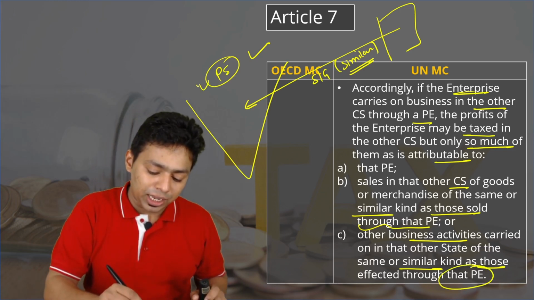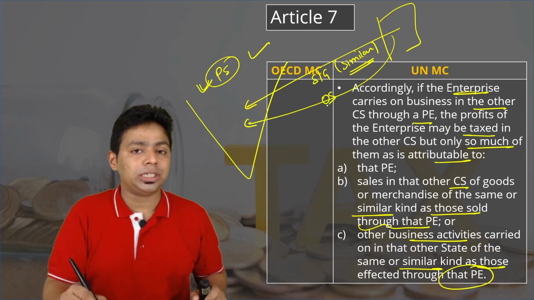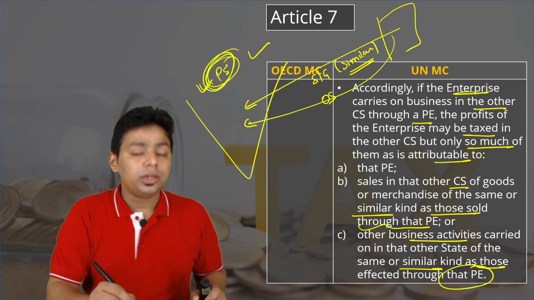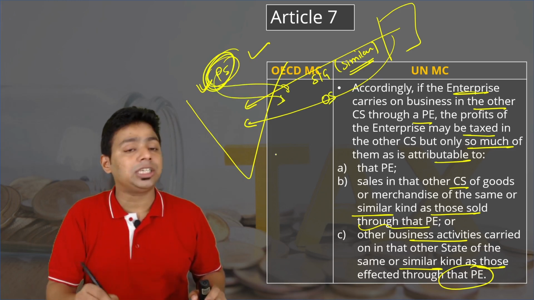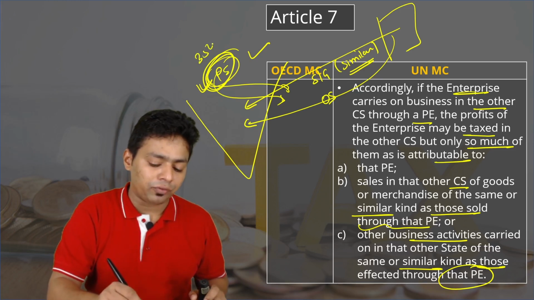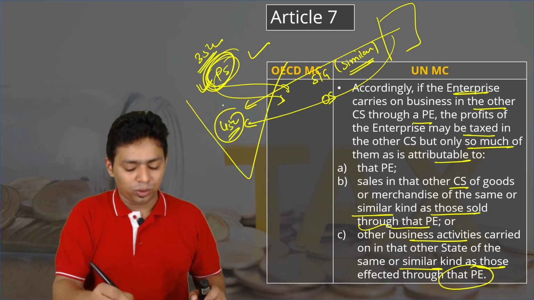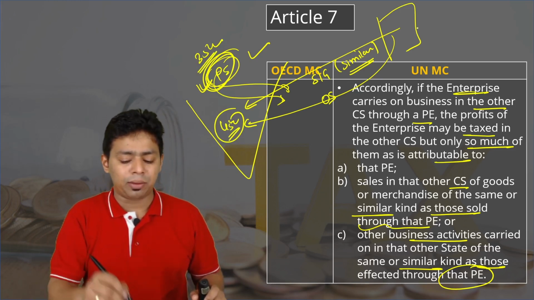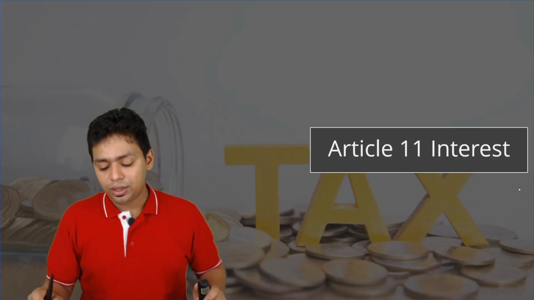So whatever the PE is doing, either direct sales or some other services which are provided by this permanent establishment, it has to be similar activities. If these are the similar activities, so in my example, through PE they had earned 35 crore, through direct business they have earned 45 crore. So the whole 45 crore plus 35 crore, whole 80 crore will become taxable in India according to United Nations model.